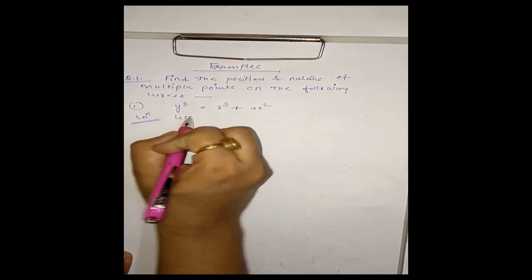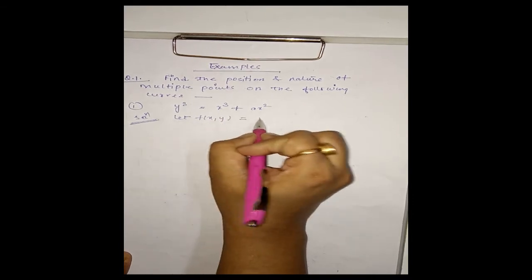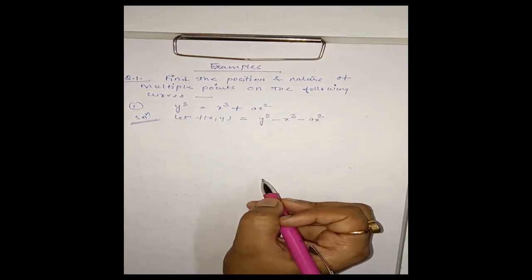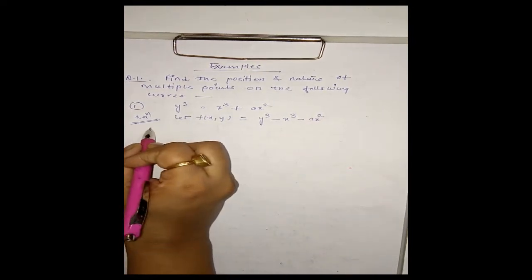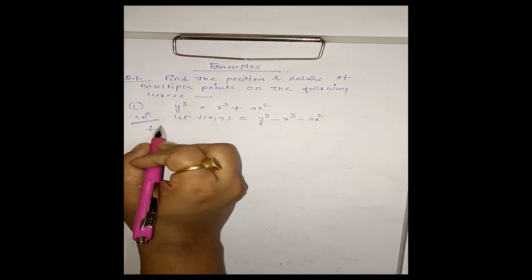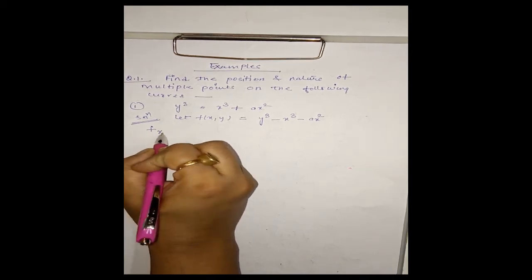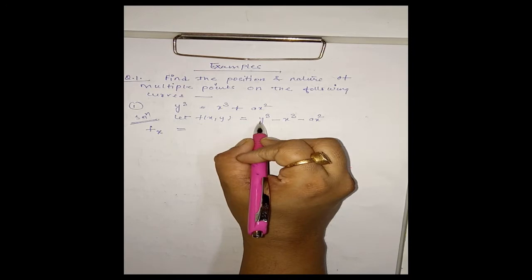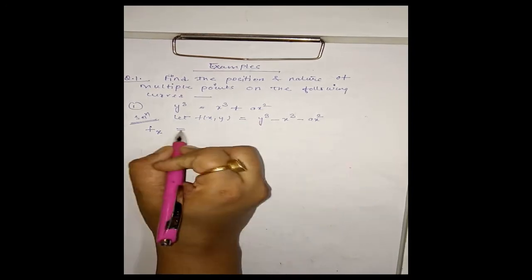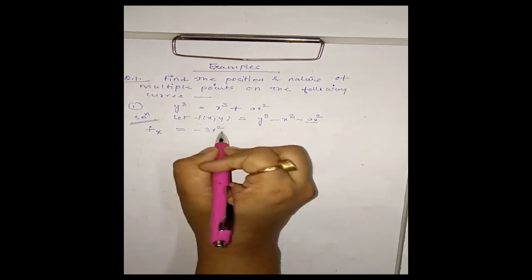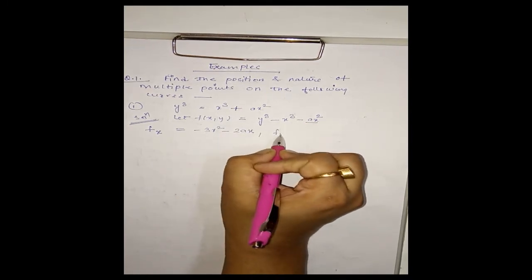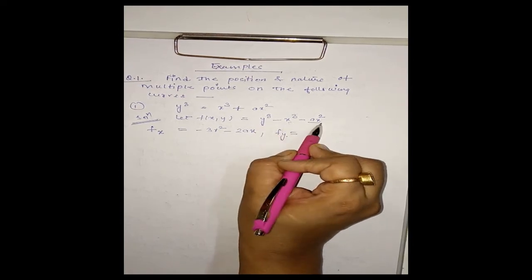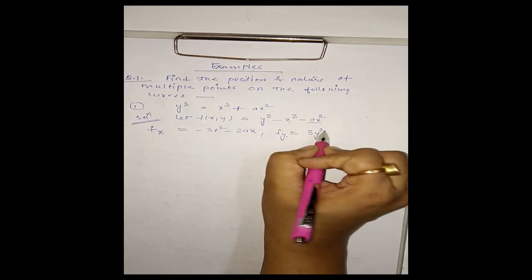Now let f(x,y) be equal to y cube minus x cube minus a x square. Next we have to find the double point. For this we have to solve fx, fy and f(x,y) equal to 0. First fx, the partial derivative with respect to x keeping y constant, will be minus 3x square minus 2ax. In the same way fy, the partial derivative with respect to y keeping x constant, I have only 3y square here.